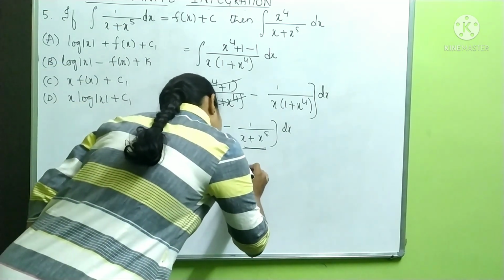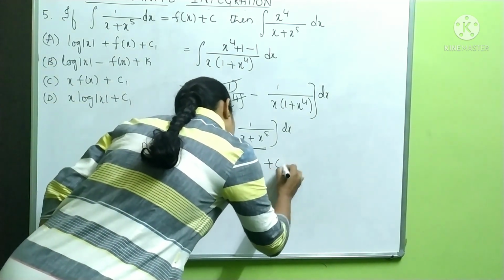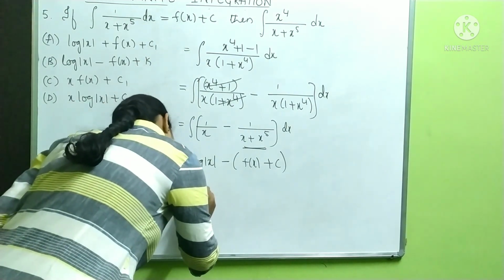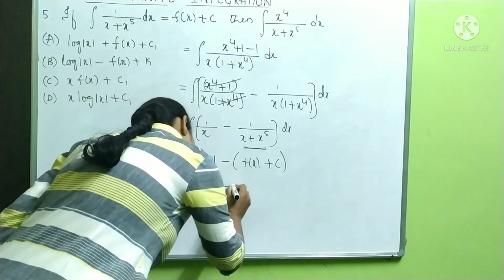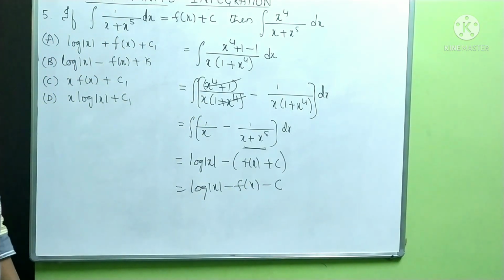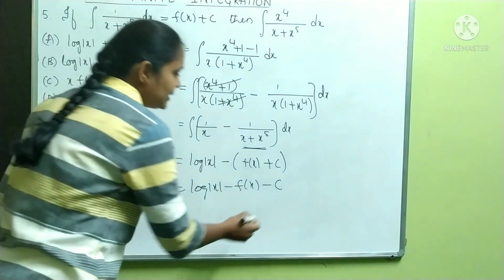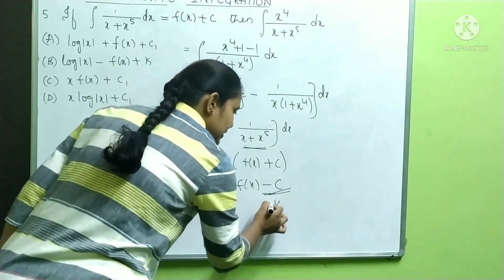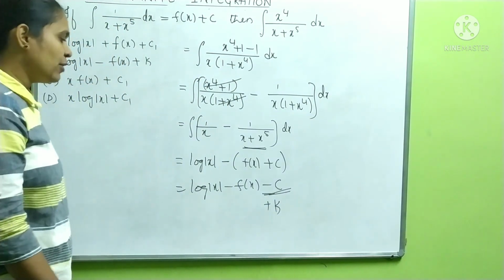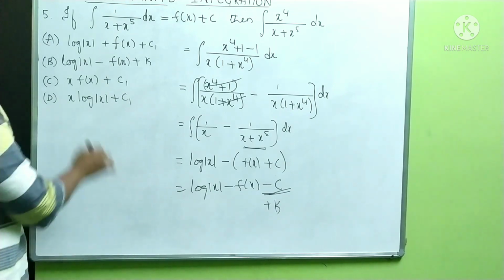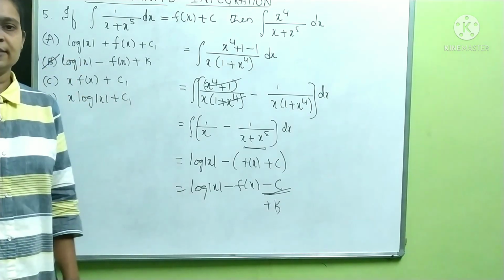So it is minus of f of x plus c. Now I'll take minus inside the bracket. This is equal to log mod x minus f of x minus c. So they have replaced this minus c as plus k. So our answer is log mod x minus f of x plus k. This is our answer.